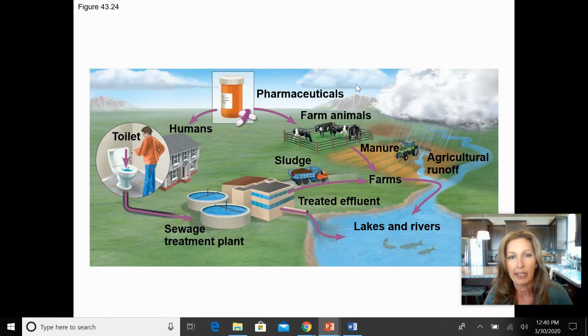Now, just another human impact, and this is one your book talks about: we're seeing lots of pharmaceuticals, lots of antibiotics, and lots of hormones getting into our lakes and rivers. It's important to understand how these pharmaceuticals, improper waste, and improper overusage create this runoff, and we start seeing this impact due to human activity.